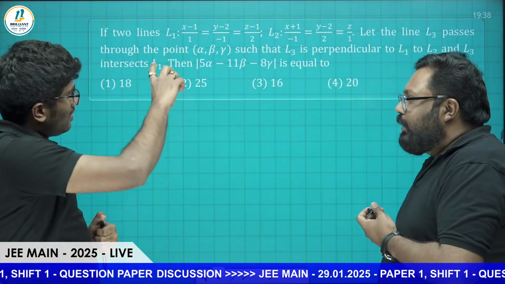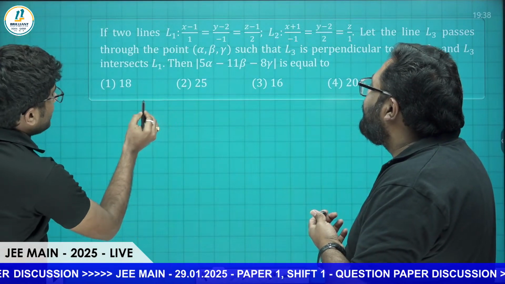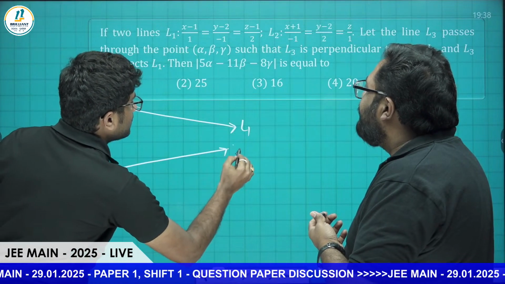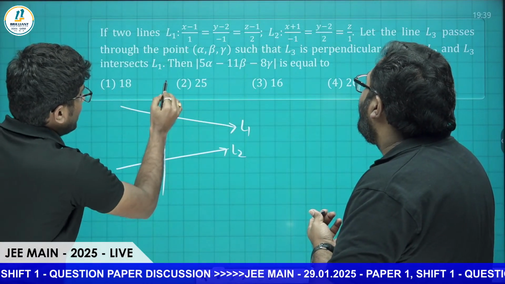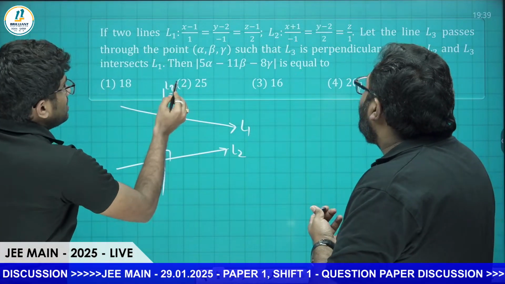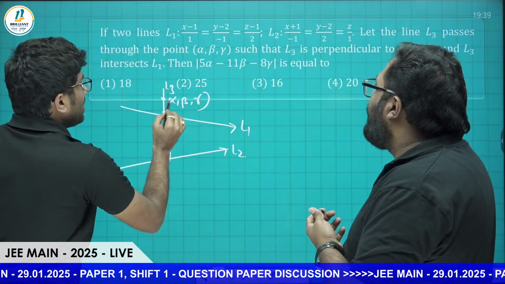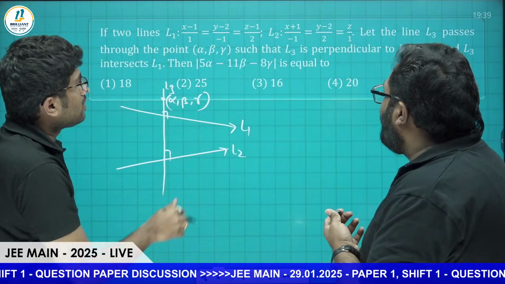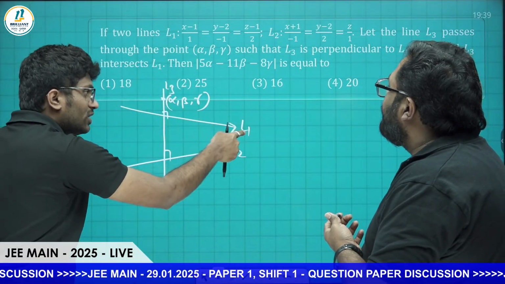So this is like the shortest distance between skew lines. We have two lines, L1 and L2. There is one more line, L3, which is perpendicular to both the lines and passes through a point (alpha, beta, gamma). Since L3 is perpendicular to both L1 and L2, we can find its direction.